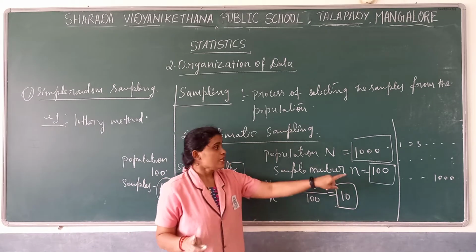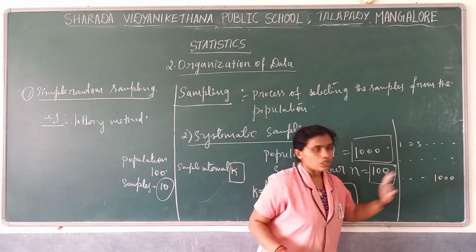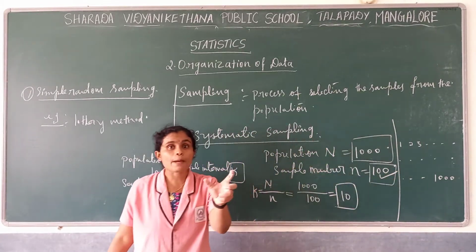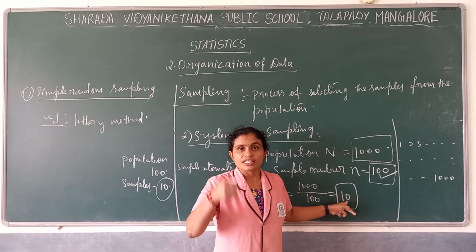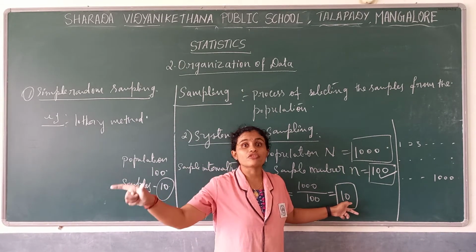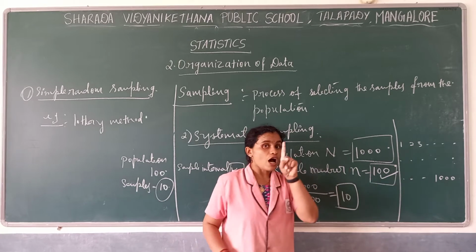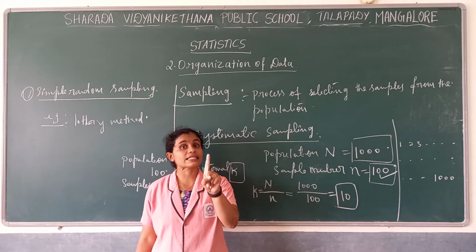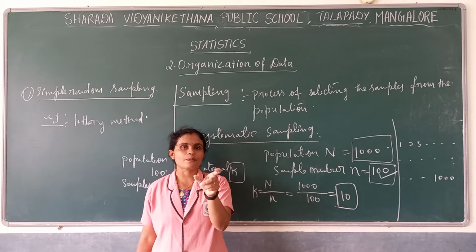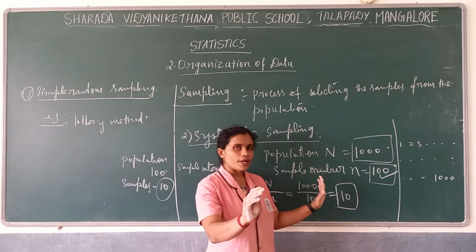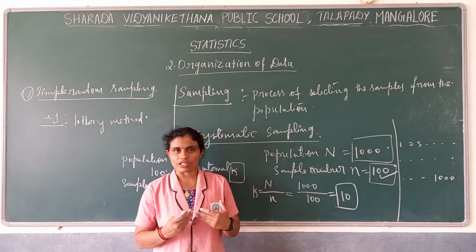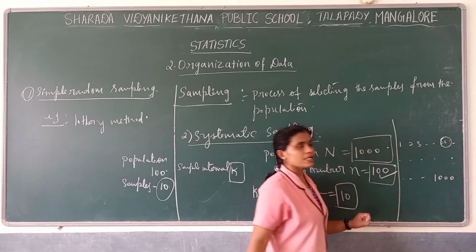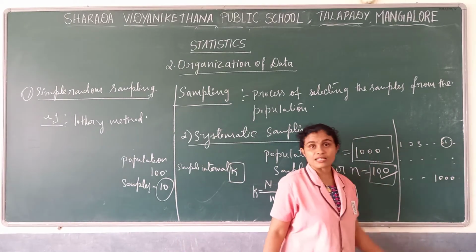Now we have the sample interval. There are 1 to 1000, and I have to select 100 people. After selecting the first one, I should give a gap of 10. The first sample I have to select randomly. For example, 8 is my favorite number, so I will select the first sample as number 8.